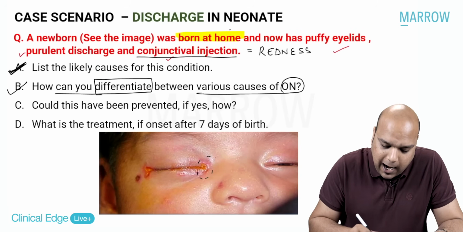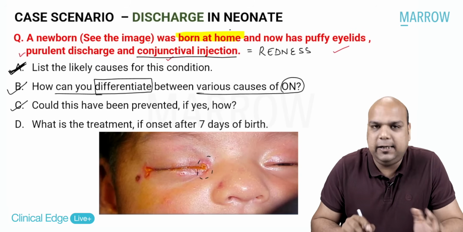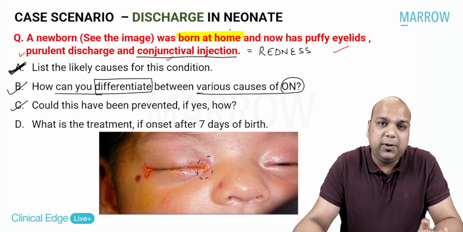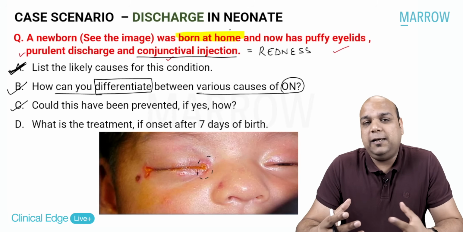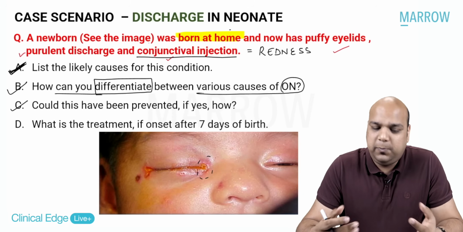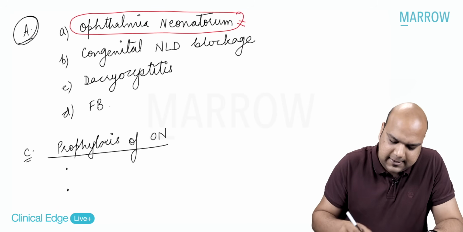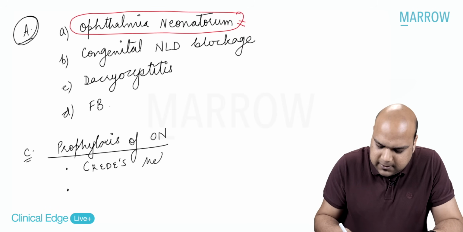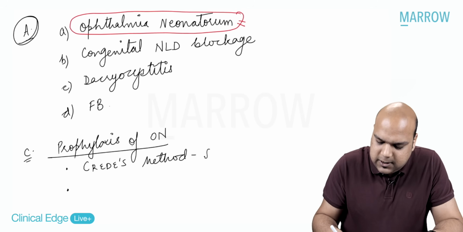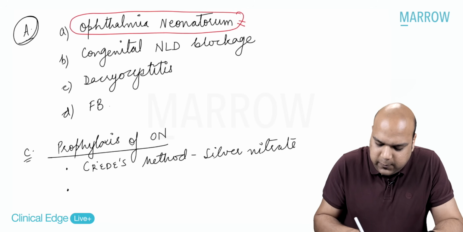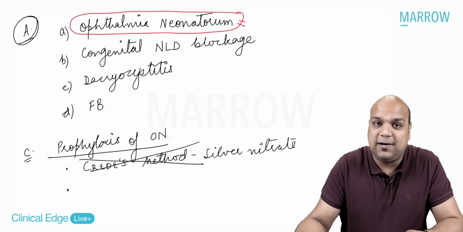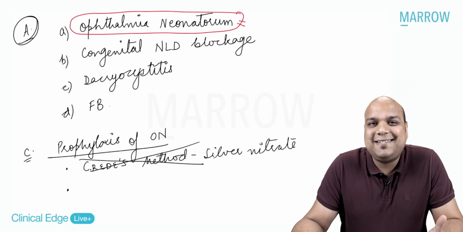Third question. How could this have been prevented? So basically, we are asking you the prophylaxis of ophthalmia neonatorum. Yes. So in every case of ophthalmia neonatorum, what is done to prevent it? So what is the prophylaxis? Prophylaxis used to be done, historical everybody, by something called Crede's method. In Crede's method, what did we use everybody? We used silver nitrate. But now that we know that silver nitrate itself can cause chemical conjunctivitis within 6 hours after birth, this is no more used. That's why I say historical.